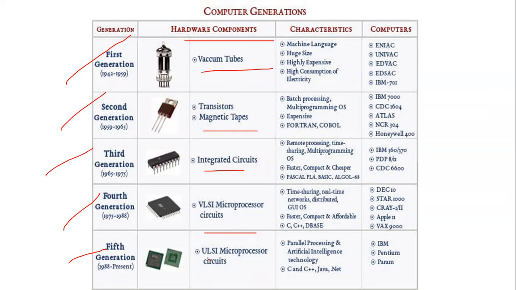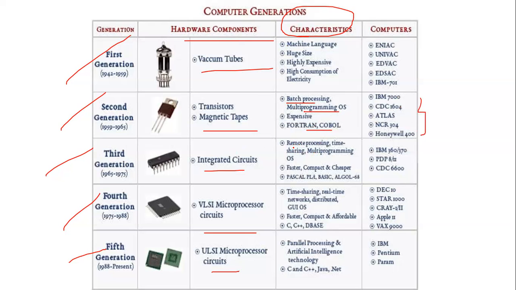Then you have SI microprocessor circuits. Machine characteristics: in the first generation, machine language, huge size, expensive, and high consumption of electricity. Examples are given, so you should be able to remember them very well. This table requires a proper amount of understanding and learning in order to answer very well. Second generation, in the form of batch processing, multi-programming, or Fortran. Examples are given over here.